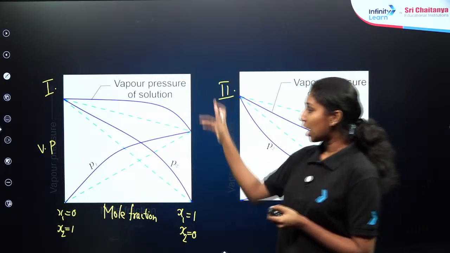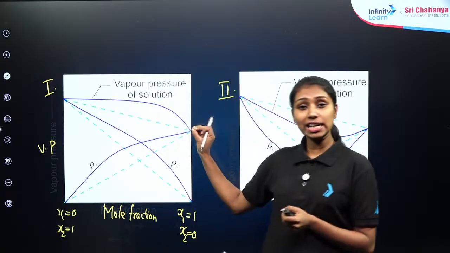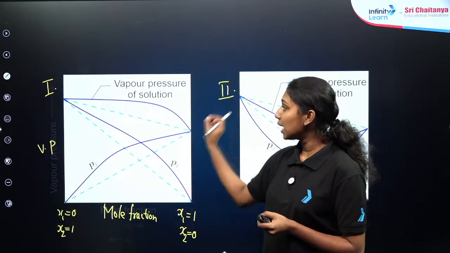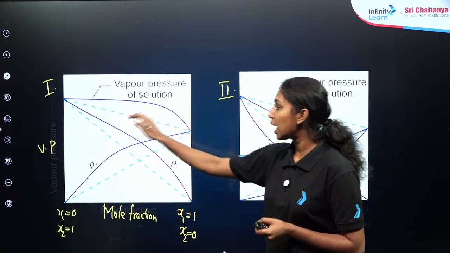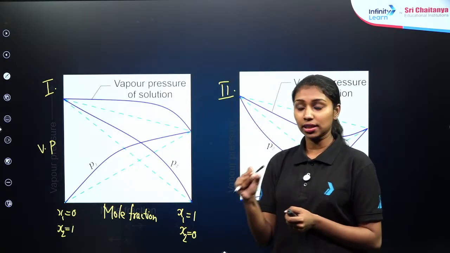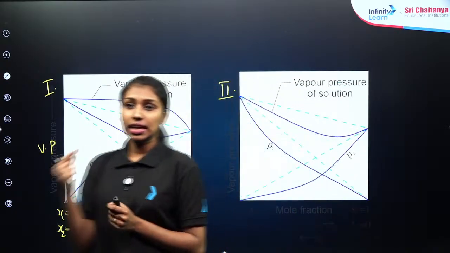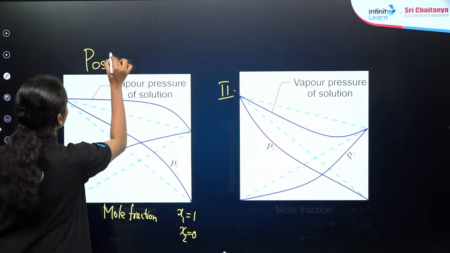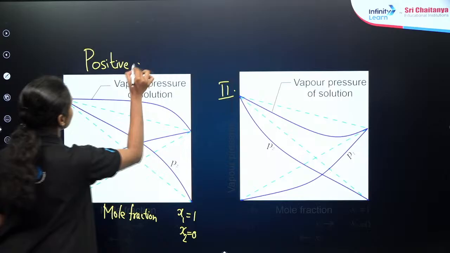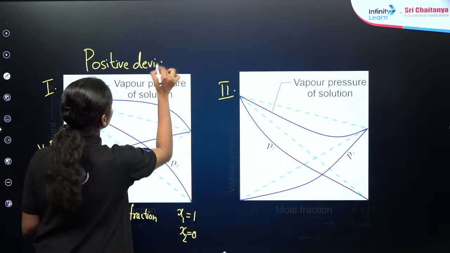If you are talking about the graph here, these dotted lines are the expected graph for the ideal solutions. But what you are observing here, in the first case, the vapor pressure is higher than expected from Raoult's law, right? Which means that it shows the graph for positive deviation, right? Clear?